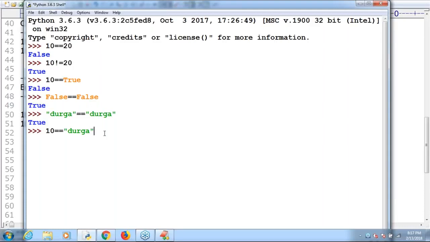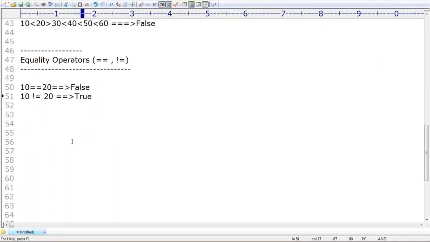So you can apply this double equal operator for any type, no problem at all. If the content is the same, it returns true. If the content is not the same, it simply returns false. We never get errors. Double equal operator always talks about content comparison only.